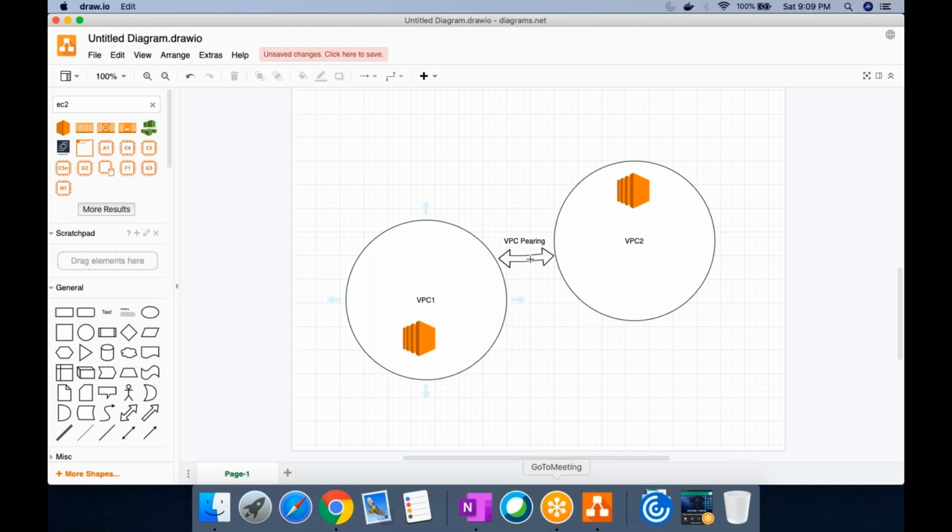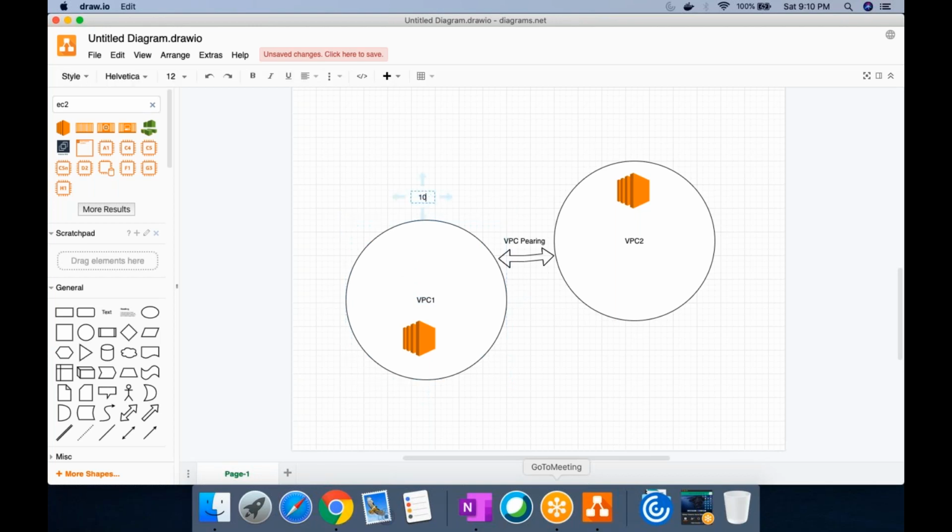It'll basically have a route configured in both of them so that they can communicate, right? What will be the destination in the route table for this? It should be the IP of each other, right?